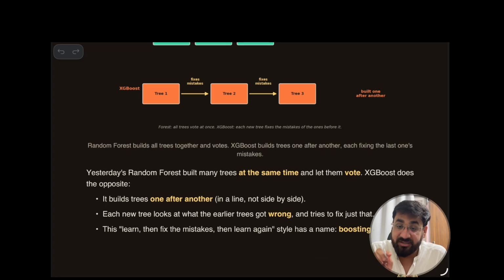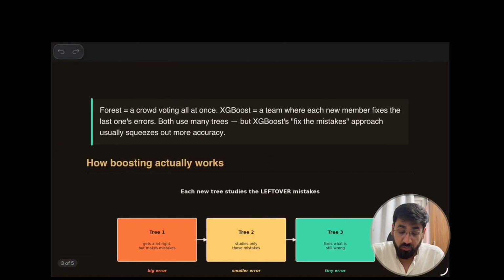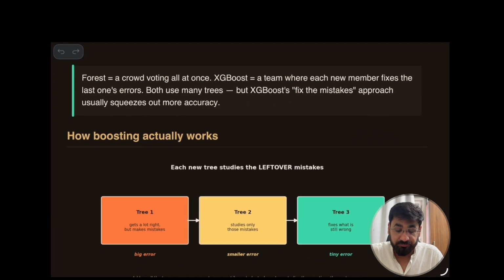I will tell you why XG is there, it also has a meaning. Compare a crowd voting all at once with XGBoost, a team where each member fixes the last one's error. Both use the same trees, the tree is the same but the approach is different. XGBoost's fixing of mistakes usually squeezes more accuracy out of it.